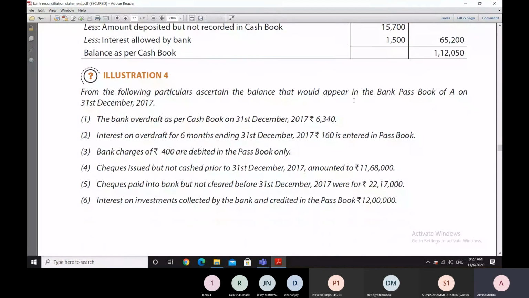So we take one more illustration, which is an overdraft illustration. I'll just do one more illustration, and then we'll do the rest of the things in the evening. We are going slow and steady so that we get a complete grasp of the subject.